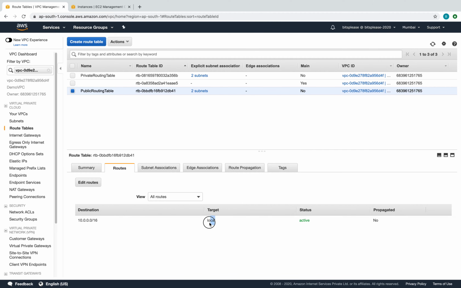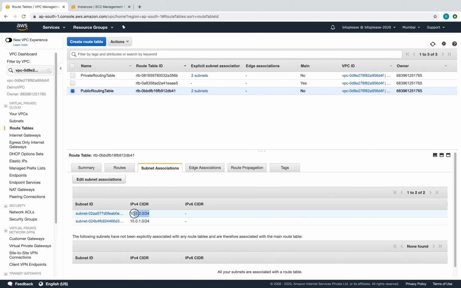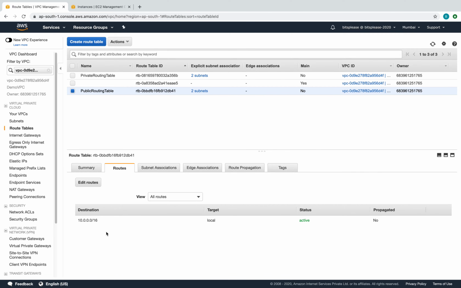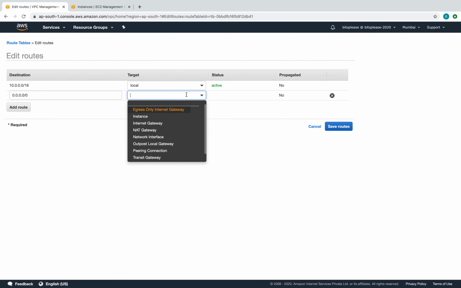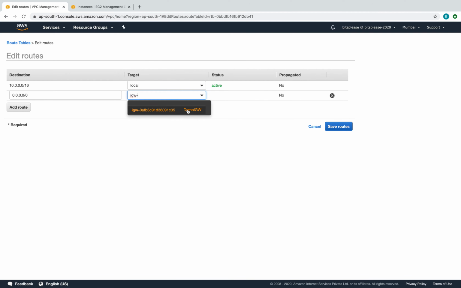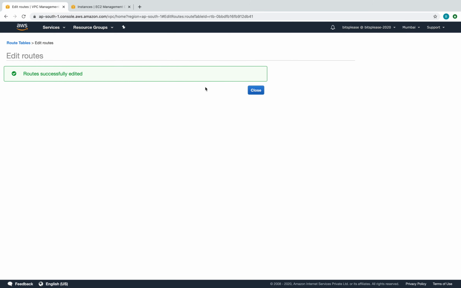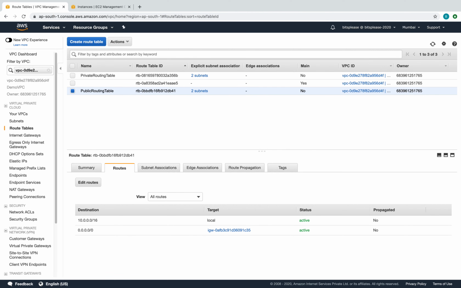It knows that this particular route is part of the local VPC, so it knows about this subnet, but it doesn't know what to do with packets which are destined to the internet. So we need to add a route, and this route is going to be the default route. The default route is going to point towards where? The internet gateway. So let's select the internet gateway, and there is the internet gateway which we created.